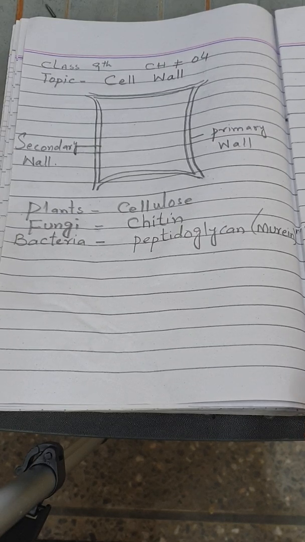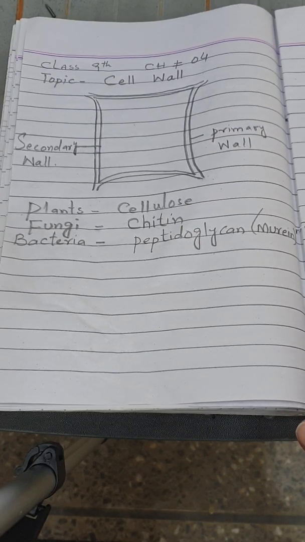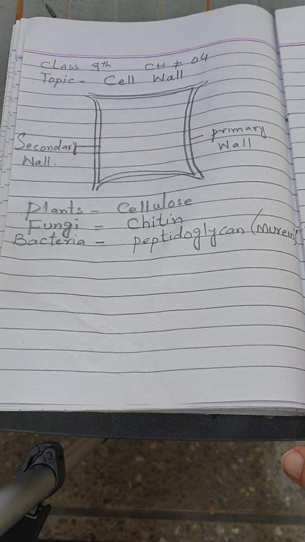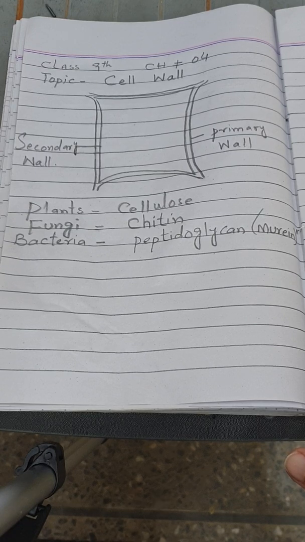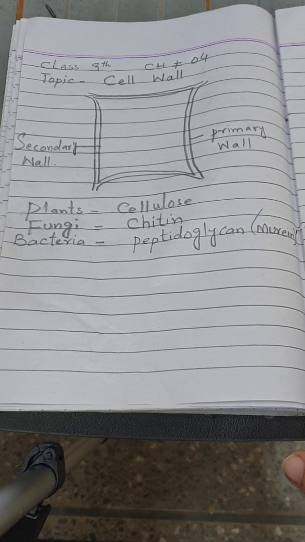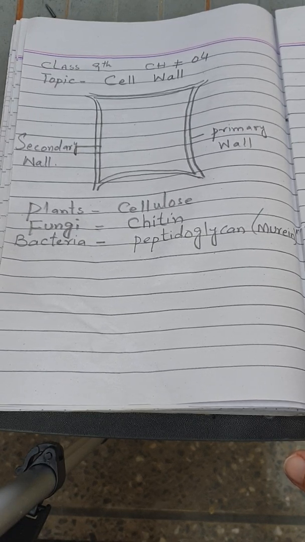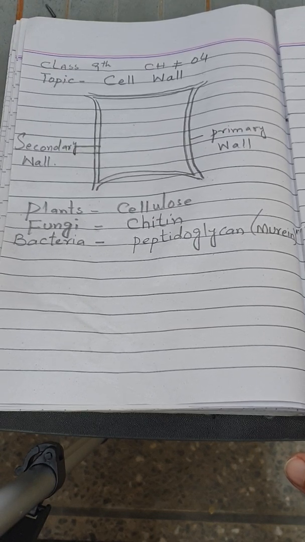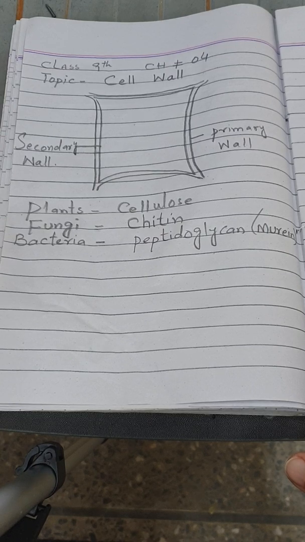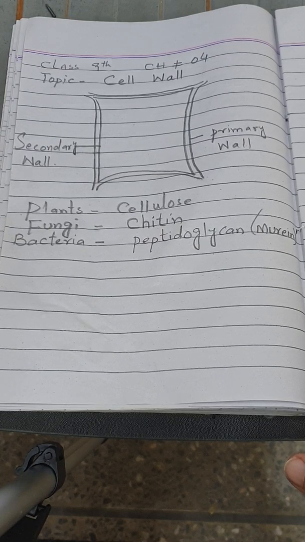Here some structures are considered not to be organelles. They are dead and are not included in the category of organelles, but still they have a very important function for the cell. So first of all, we will discuss those structures which are not organelles but are present in the cell and have a very important function for the cell.